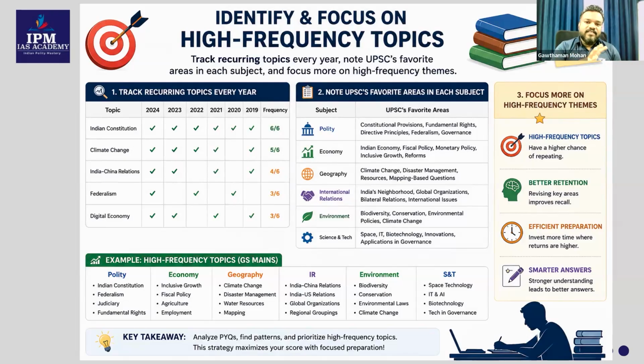Now, when you're identifying it as a high frequency topic or a highly recurring topic, you have to give priority to that. You have to study it in detail. You have to go through each and every current affair related to that particular topic which came in the last year. So this is the smart strategy.